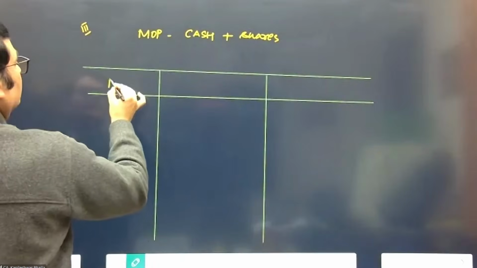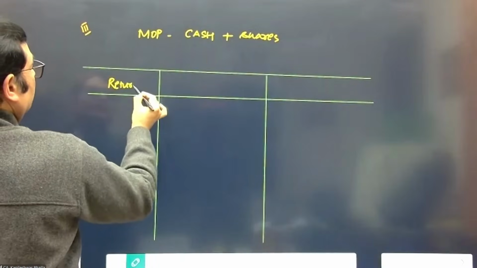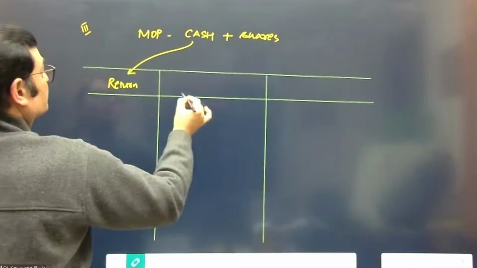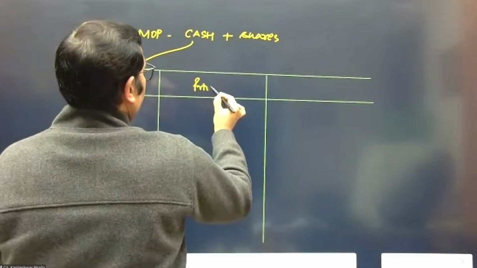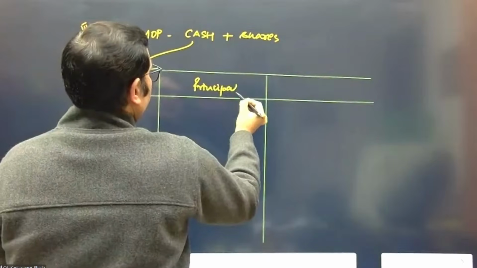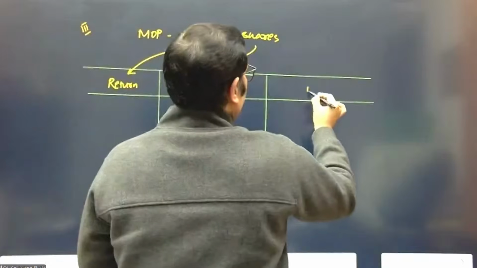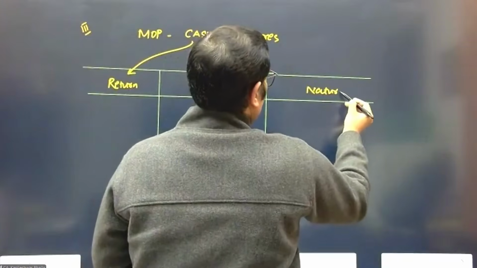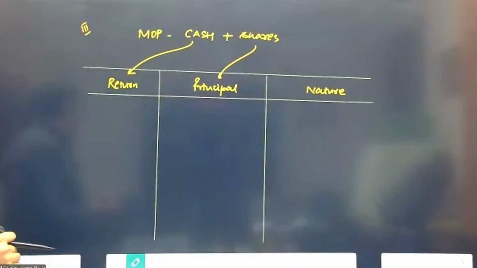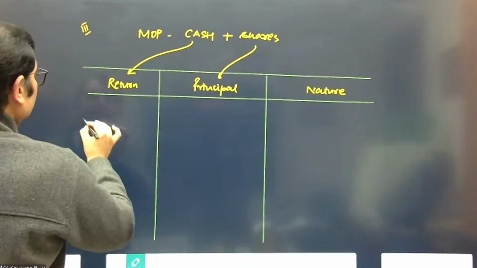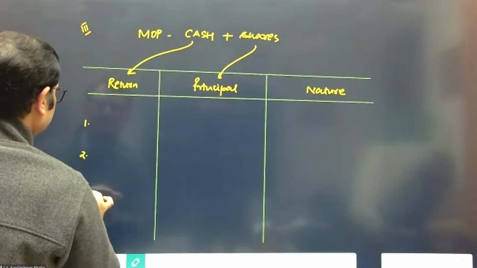So I'm assuming that the return is going to be given in cash and the principal amount is payable, let's say, in shares. So we will look at the nature of the instruments in this case. We can make permutations and combinations in this case again.